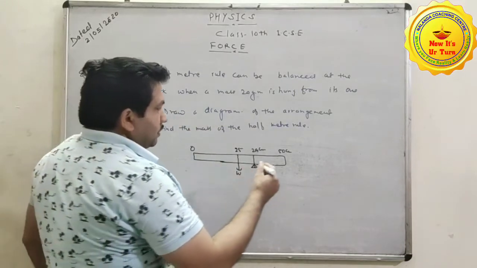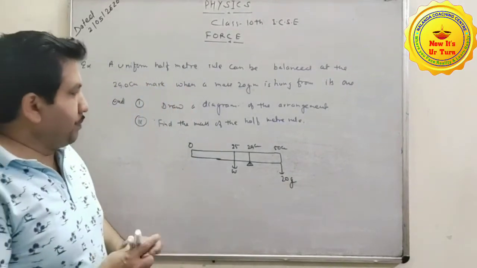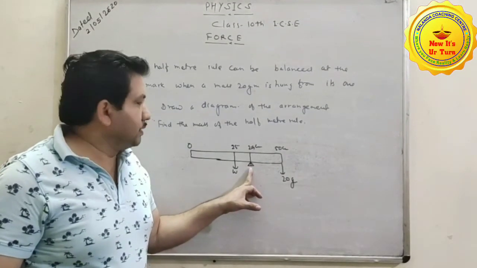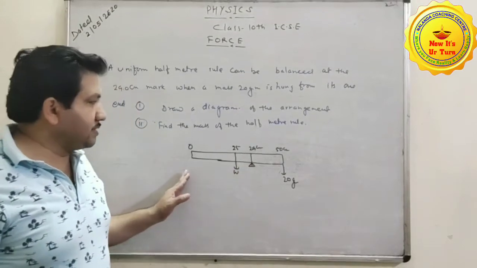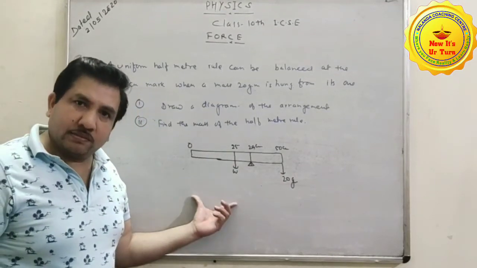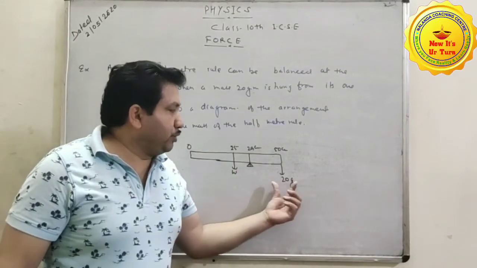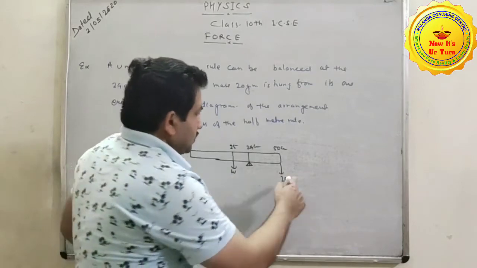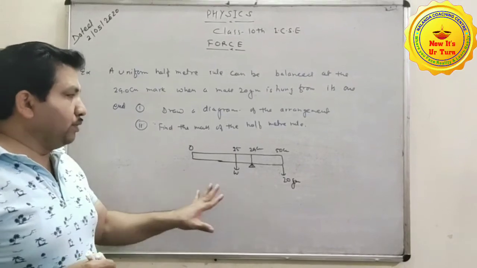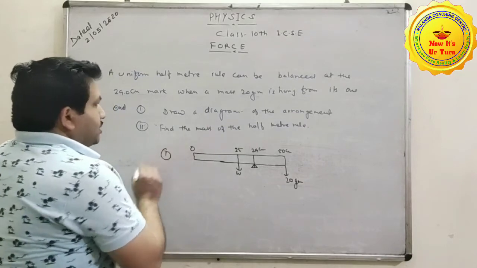Because this one is pivoted here on a knife edge, this portion is larger than the other, so it will tilt. So we have to hang a weight of 20 gram to balance it. Now in that case it will be balanced. Here this one is the diagram. Clear? That means the answer of the first part.